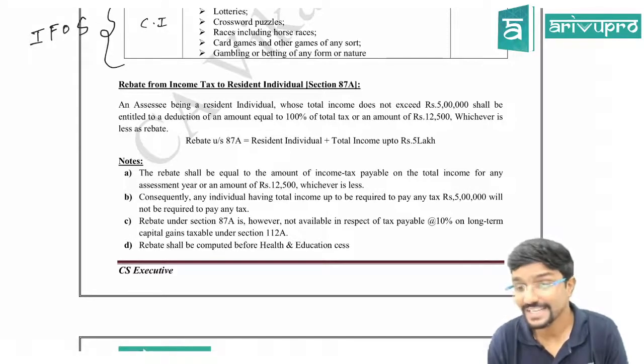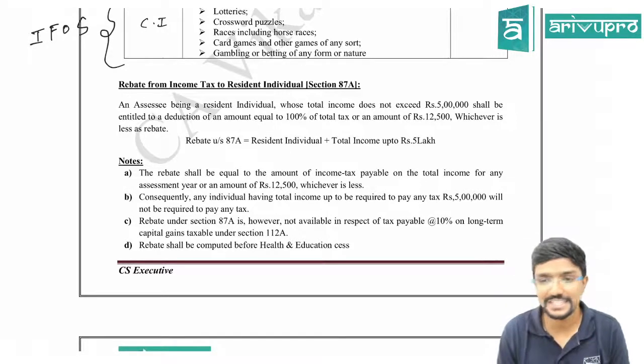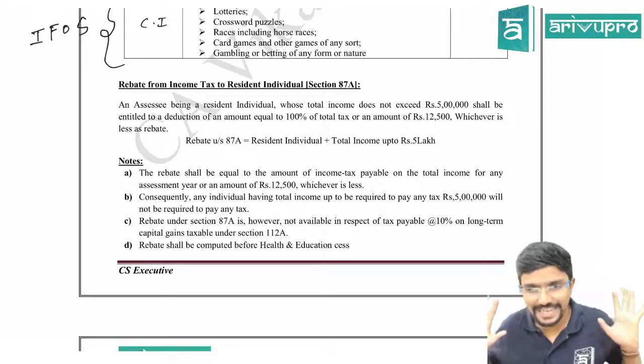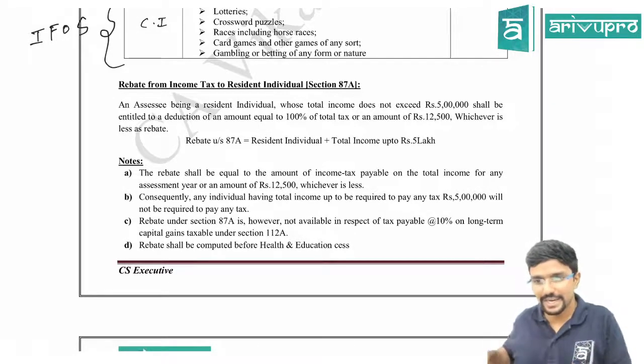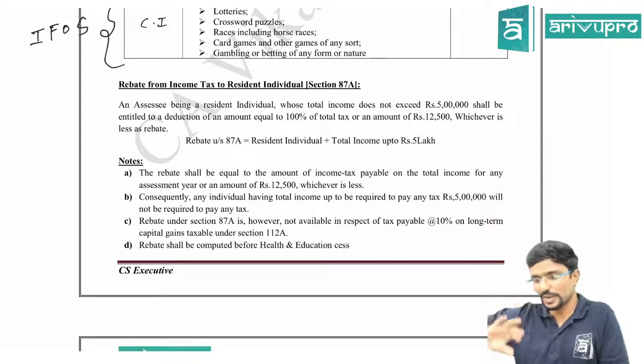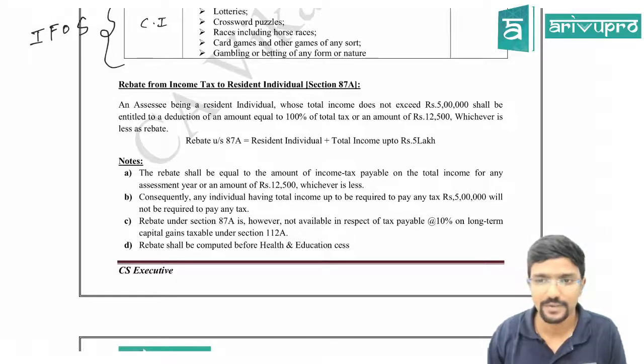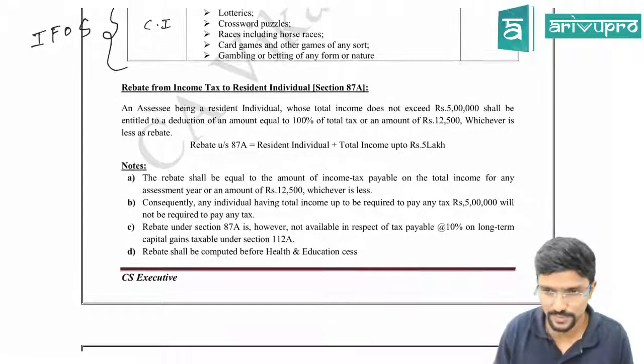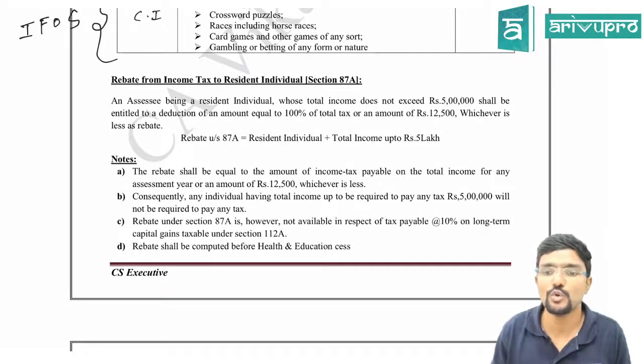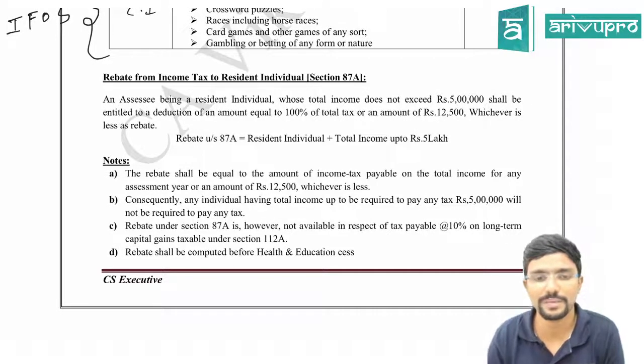Clear, guys? And this is a rebate. They have not increased the basic exemption limit. It is just a rebate. That means you have to calculate tax in the normal way. At the end, if your income is less than 5 lakh, claim the rebate. If not, don't claim the rebate. We will do problems on this in this chapter itself. For whom it is applicable, everything we will see one by one.